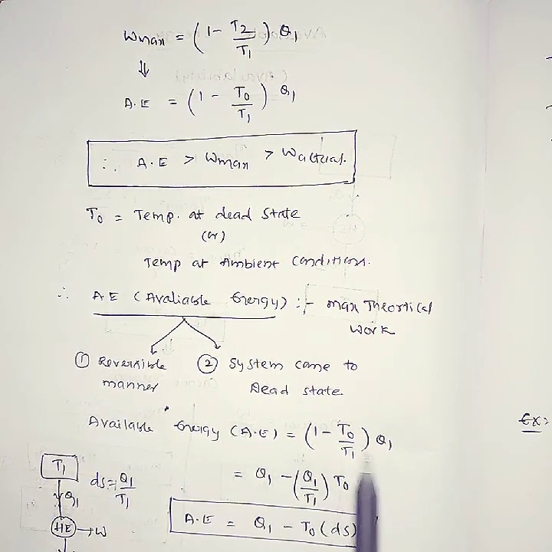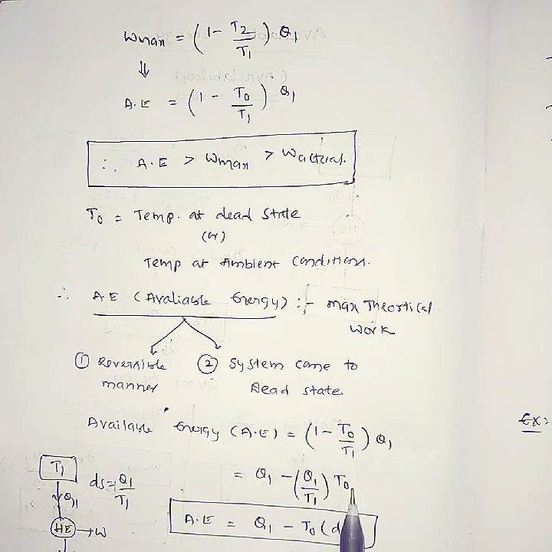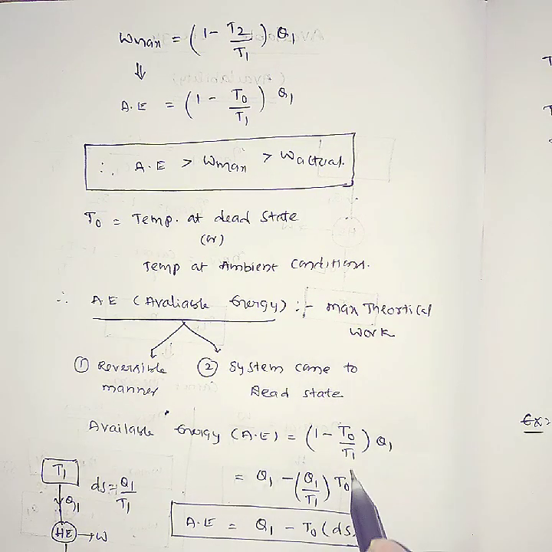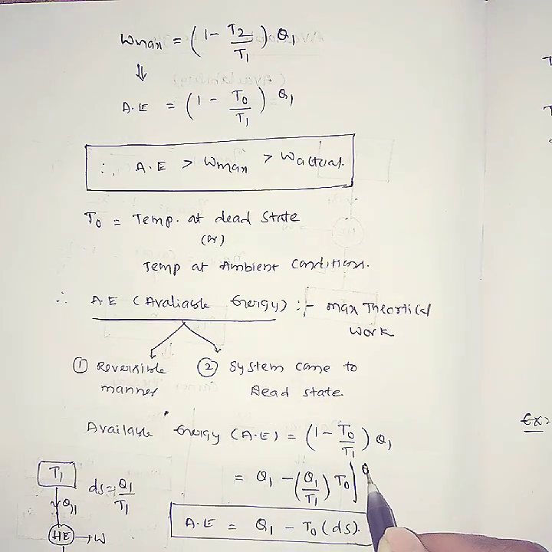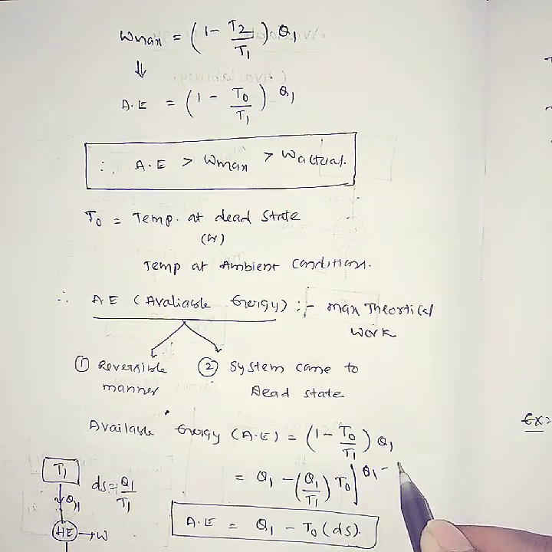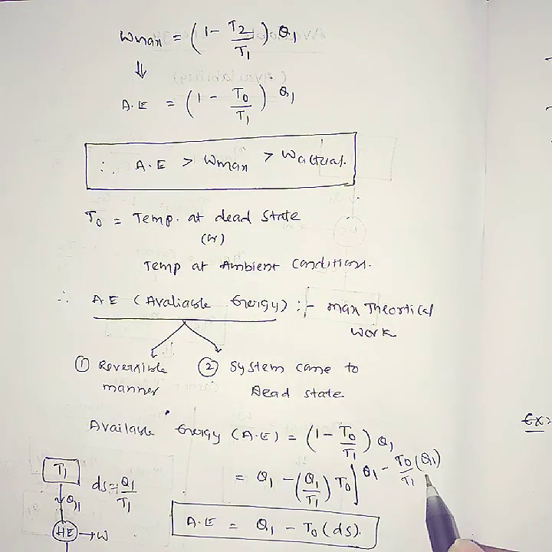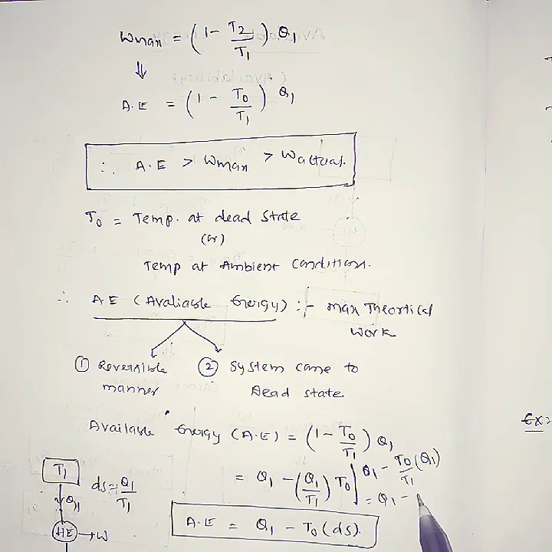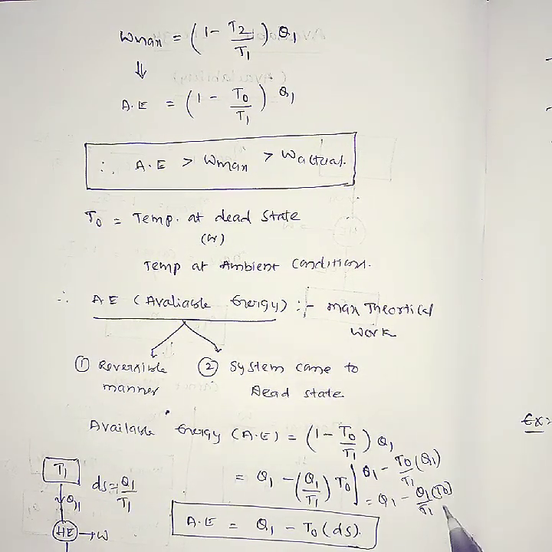Just with a small manipulation of this, 1 - T0/T1 times Q1, by changing these positions you get Q1 minus (Q1/T1) times T0.